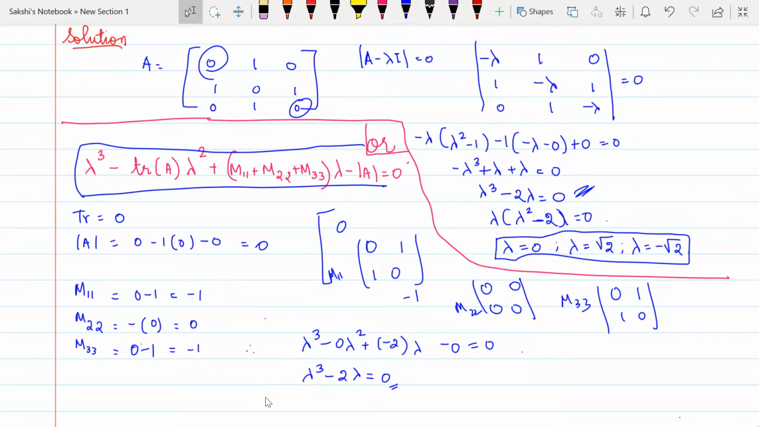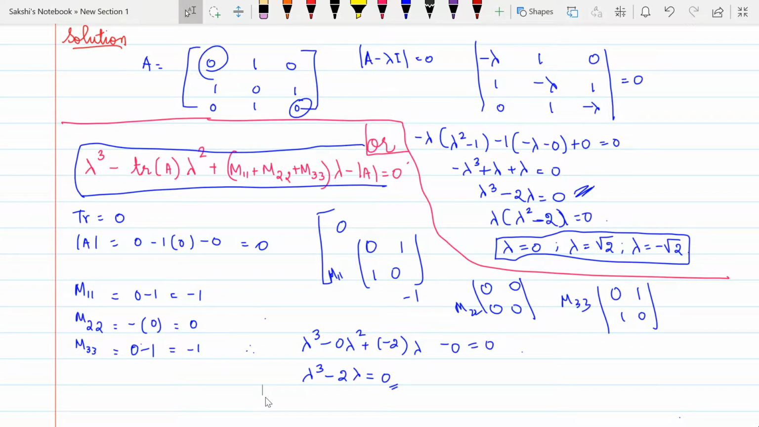So you can use M11 plus M22 plus M33. I've written the values for M11, M22 and M33. And when you rearrange this equation with what you have found, I have found the trace which is 0, and I also found the determinant of matrix A which is also 0.